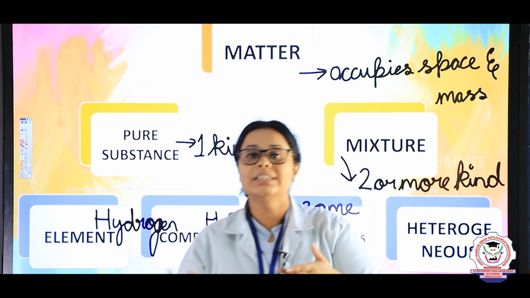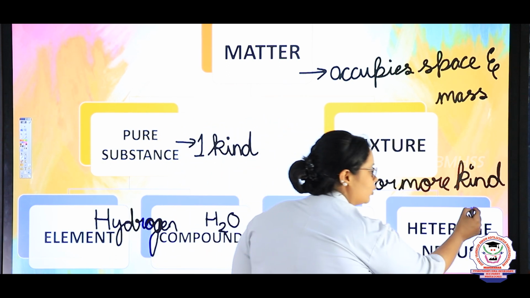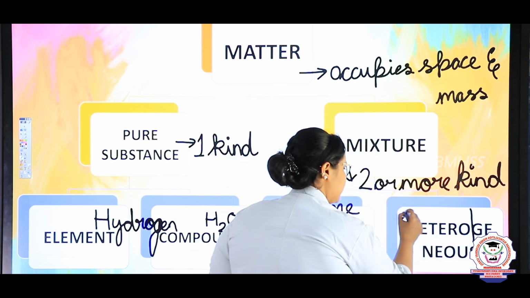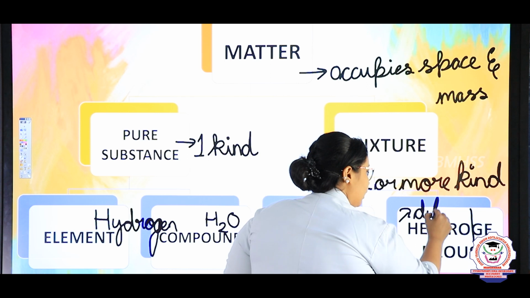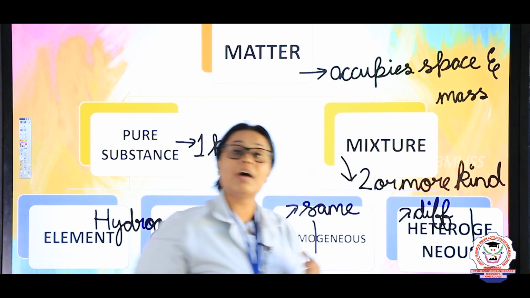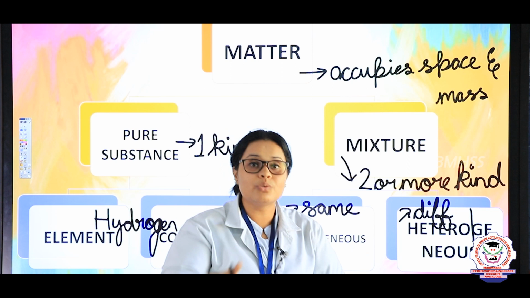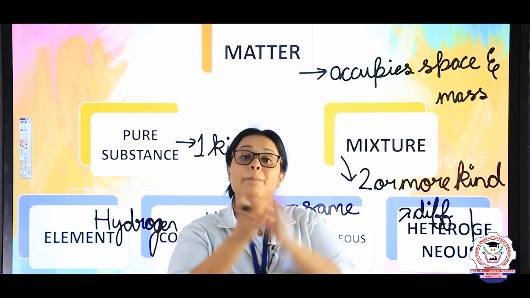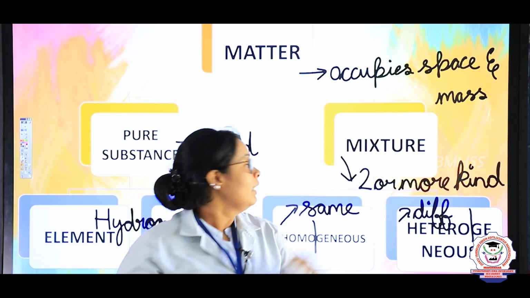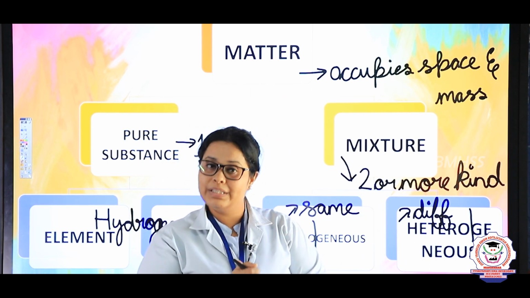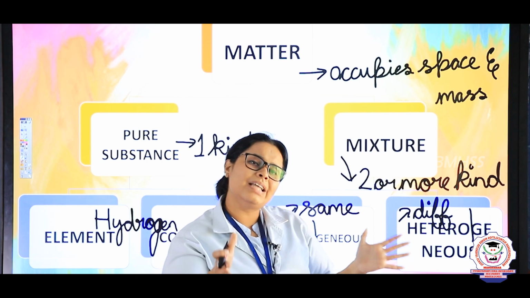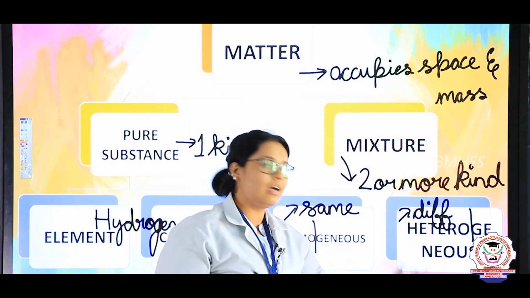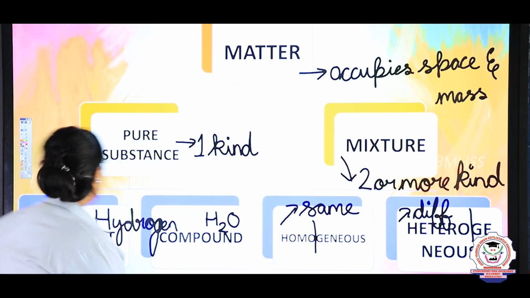In the same way, heterogeneous mixture: let's divide this word into two parts, hetero and geneous. Hetero means different. Different means that even after mixing, you will find that these two things are present. For example, take oil and water. When you mix them together, you can see that there is no mixing. Separate layers will be visible. That is known as a heterogeneous mixture.